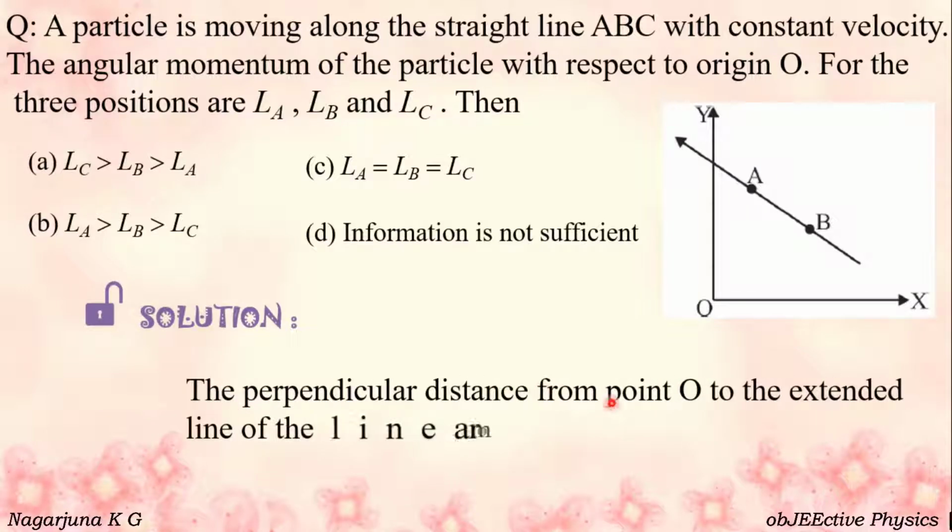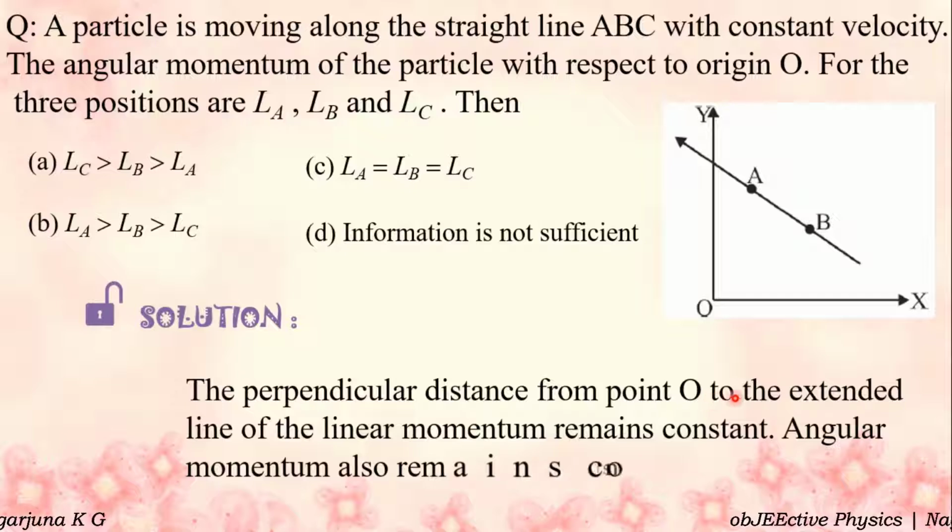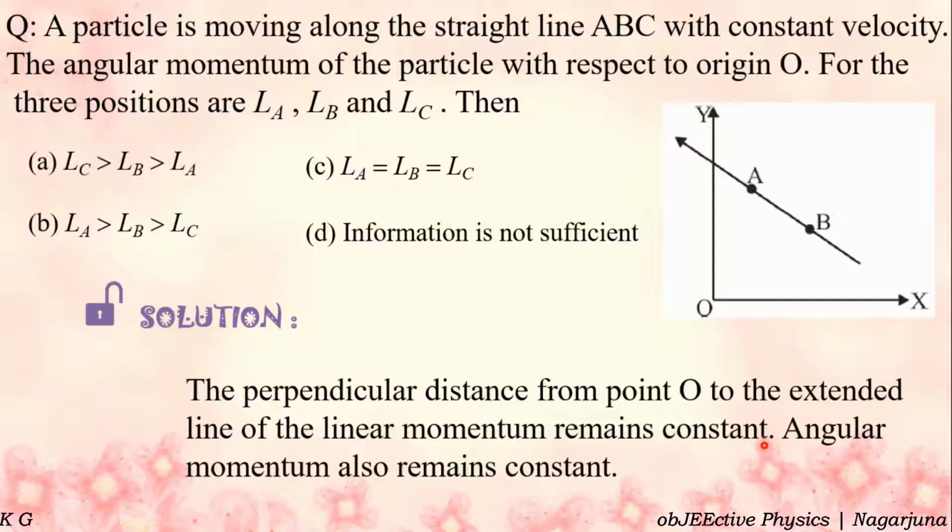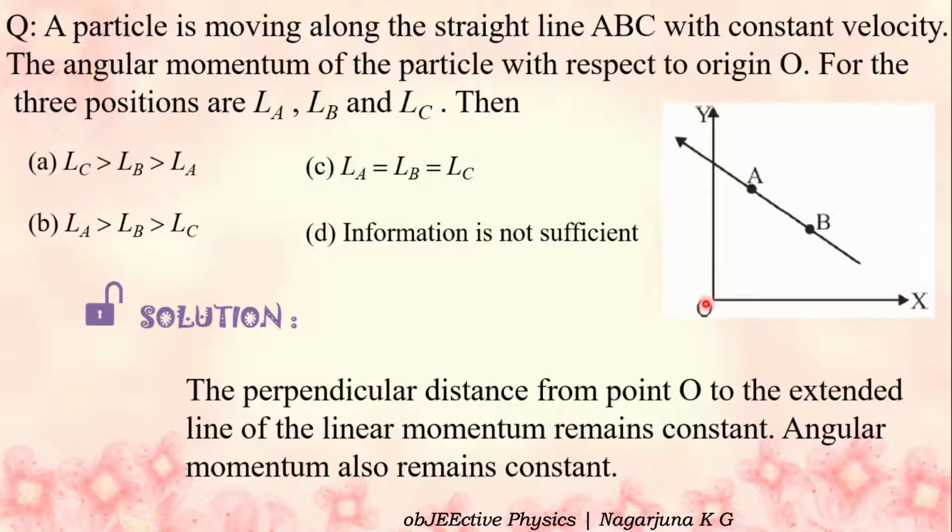The perpendicular distance from the point O to the extended line of the linear momentum remains constant. Therefore, angular momentum also remains constant, because angular momentum is the moment of linear momentum. Here, linear momentum may be different, but the perpendicular distance from point O is constant. So angular momentum is also constant. That is, LA is equal to LB is equal to LC. Option C is the right option.